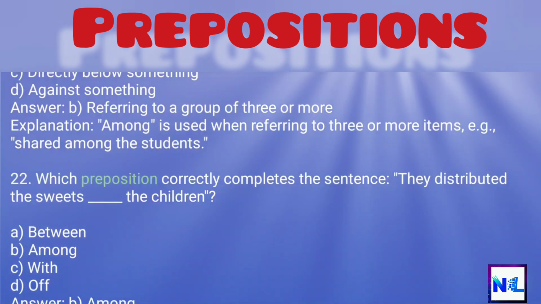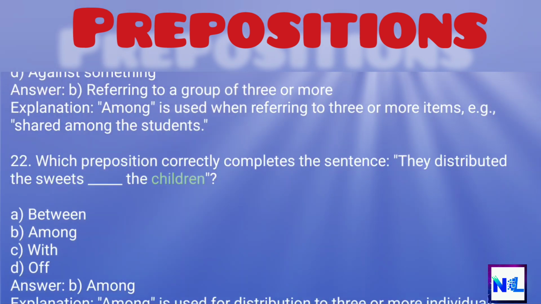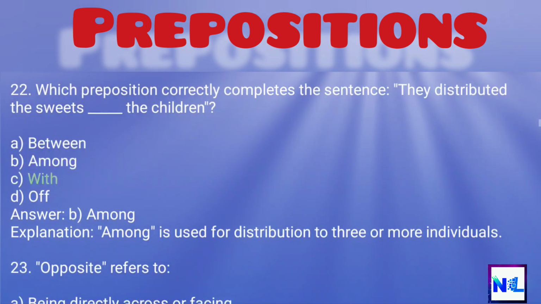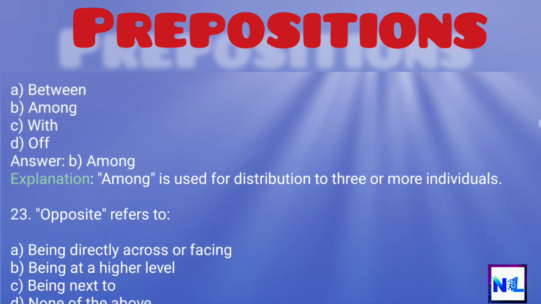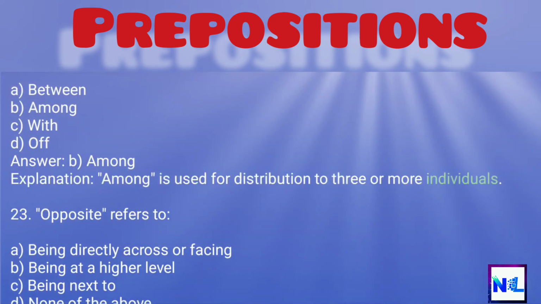22. Which preposition correctly completes the sentence? They distributed the sweets the children. A. Between, B. Among, C. With, D. Of. Answer: B. Among. Explanation: among is used for distribution to three or more individuals.